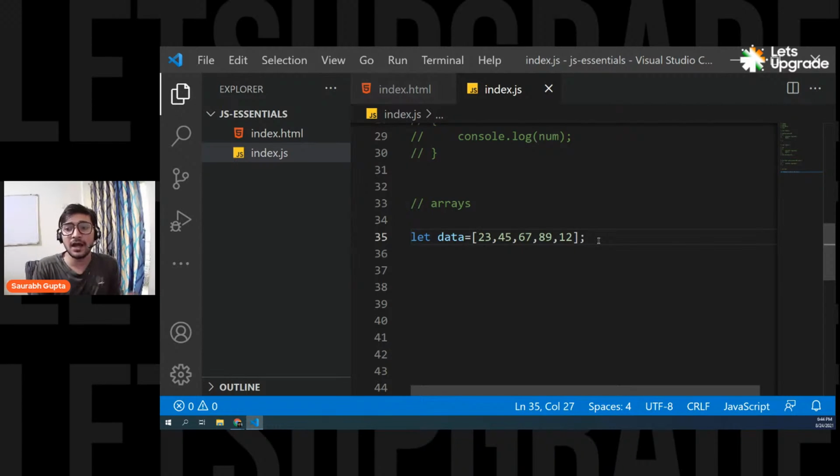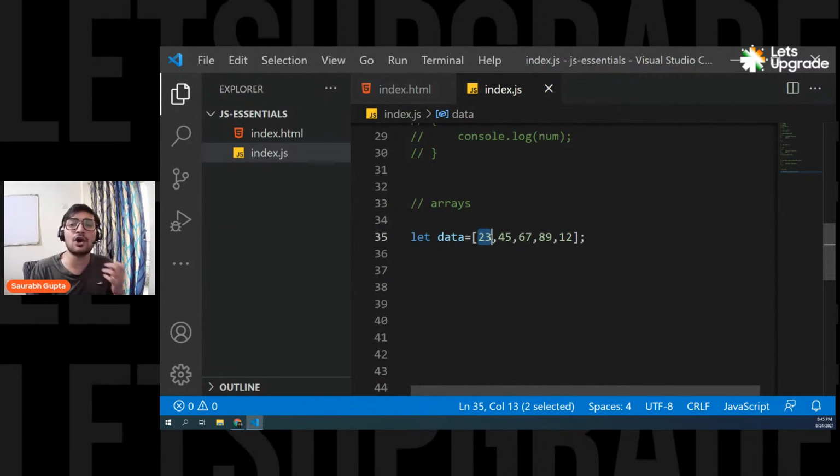Okay, guys, so now let's move ahead. Now I have stored 5 different values in a single variable as an array. This variable is nothing but an array. So what if I want to access any of this data? How can I access it? So now the next concept. An array stores all your values in terms of index. Basically, an array gives all your values an index position, or a numbering that starts from 0. That means this 23 is stored at the 0th position. Array positioning always starts from 0, and that positioning is called the index.